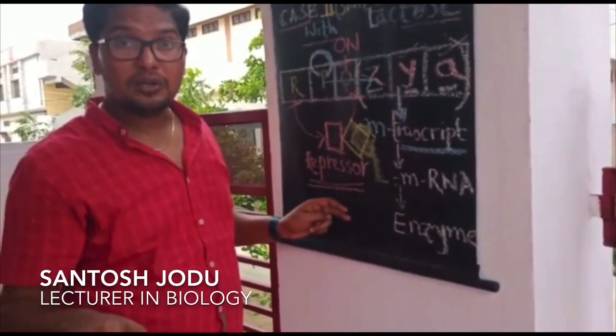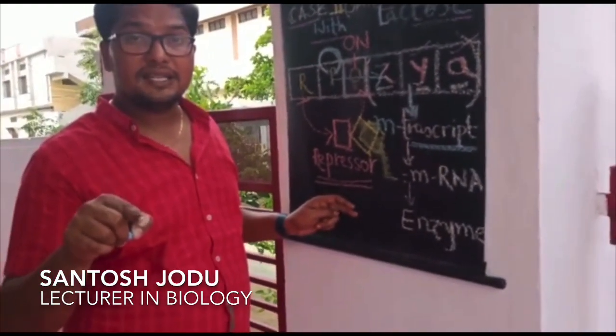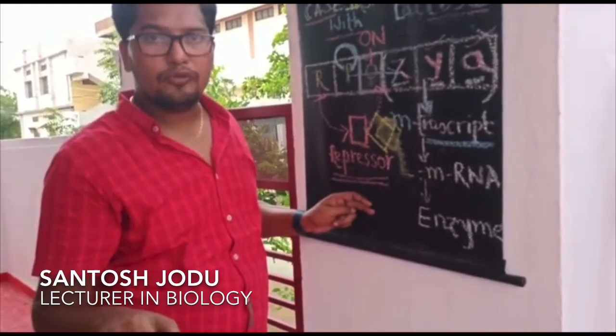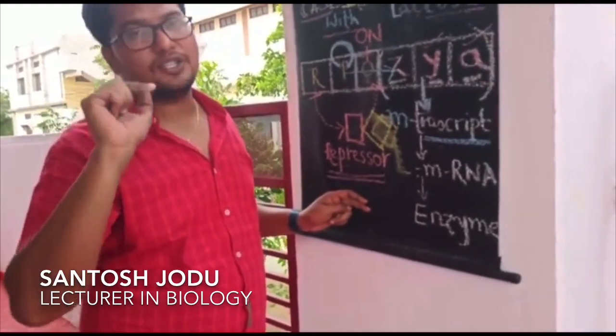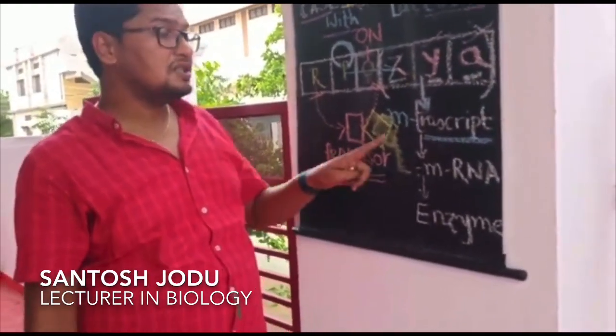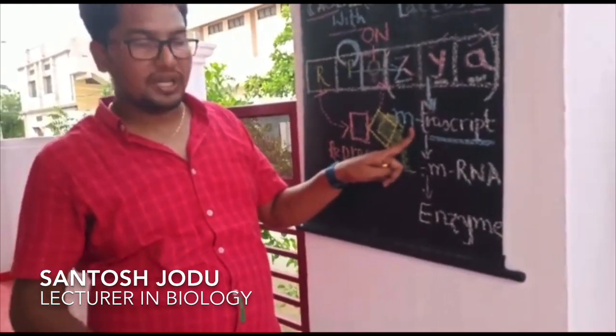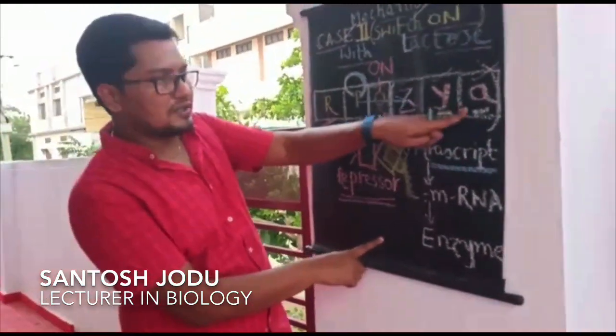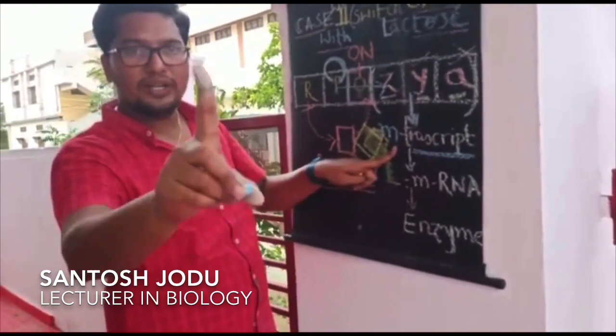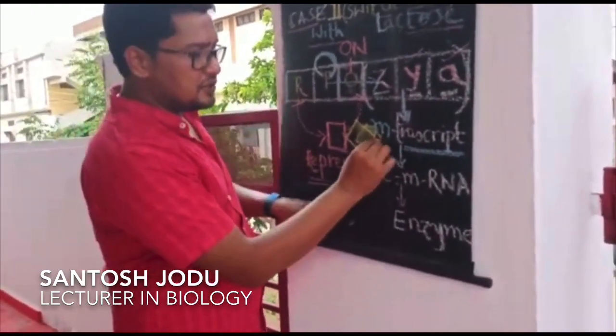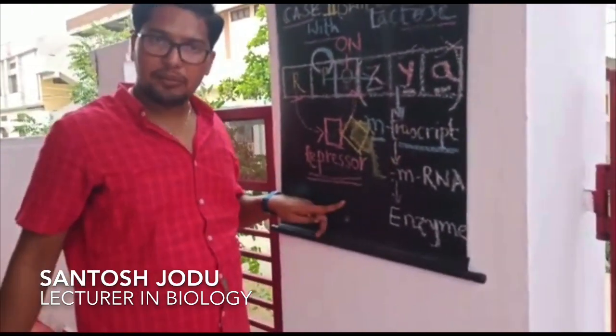In prokaryotes, single mRNA carries the genetic information of more than one cistron, and such mRNA is called polycistronic mRNA. Means for 3 cistrons, 3 mRNAs are not produced. Only one mRNA is produced. That's why it is called polycistronic mRNA.